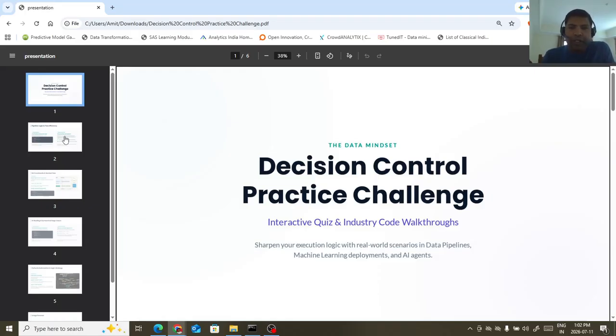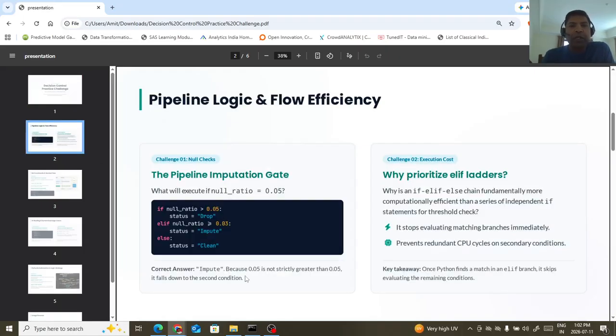Okay, but no worry, you can hit these questions and try to answer this one. Look at here. Basically, these questions have been written particularly when we are designing this null value imputation. So if the null ratio is, let's say, 0.05, then statistics drop. If the null ratio is greater than 0.03, then statistics we need to impute this one, else it's clean data, right?